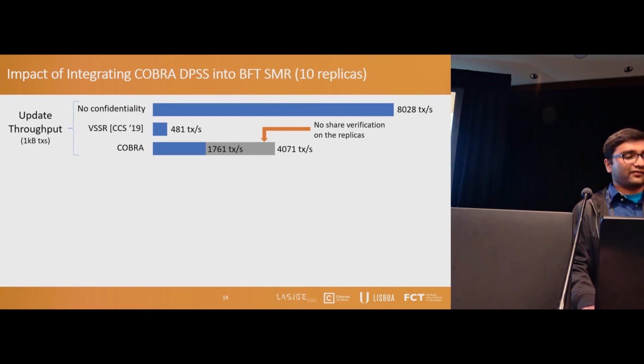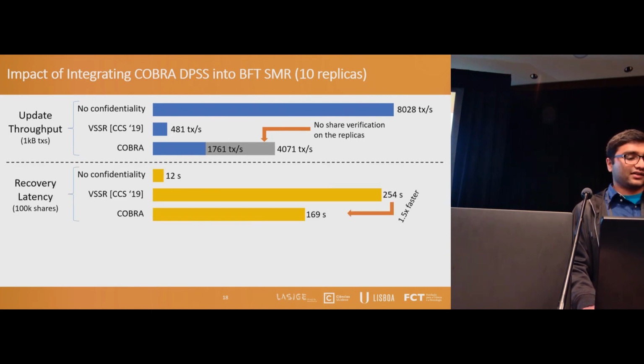But when we compared with VSSR, which is the state-of-the-art protocol for recovery that sends pre-computed information during the write operation, we can see that COBRA can process more than 3.5 times more transactions per second. During recovery of 100,000 secret shares, we can see that recovery of the private state adds additional cost compared to the system without confidentiality. Nevertheless, COBRA can recover 1.5 times faster than VSSR, even though VSSR has pre-computed information.